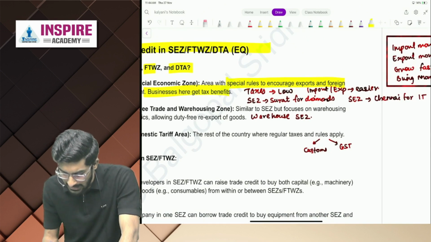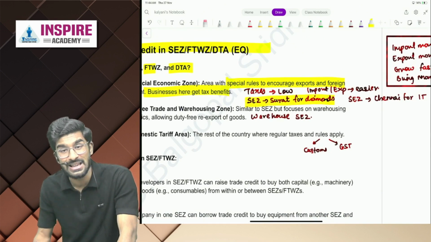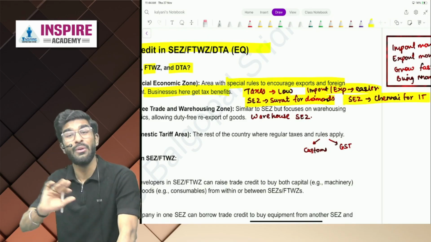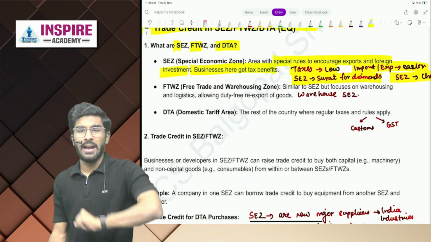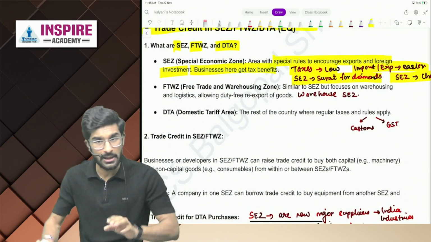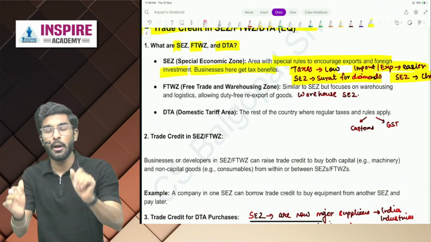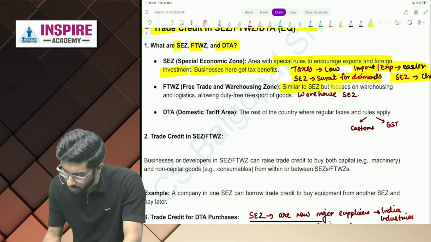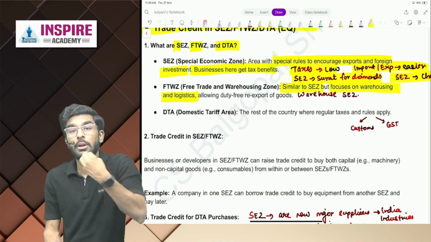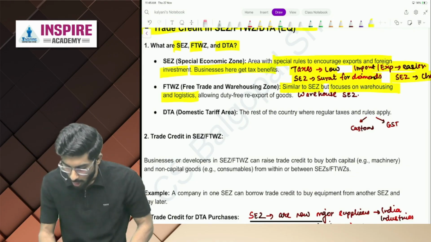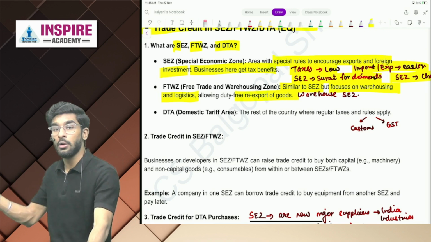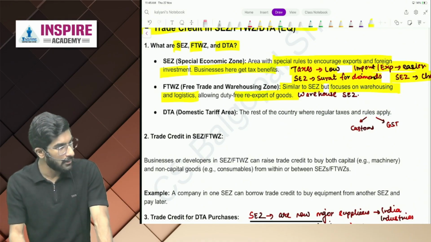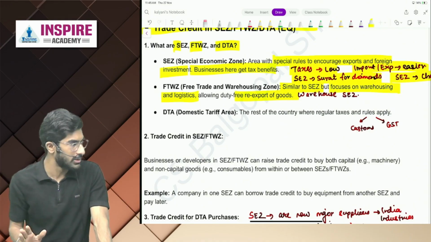Example: SEZ in Surat is for diamonds. SEZ in Chennai is for IT. Taxes are low. Import-export becomes very, very easier. Now we know the meaning of SEZ. Now, what is the meaning of FTWZ? Same concept, but it is only for warehousing. Similar to SEZ, but the focus is on warehousing and logistics, allowing duty-free re-export of goods. So if you are re-exporting goods, your duty will be very, very less if you are using warehousing in FTW zones. Yes or no?